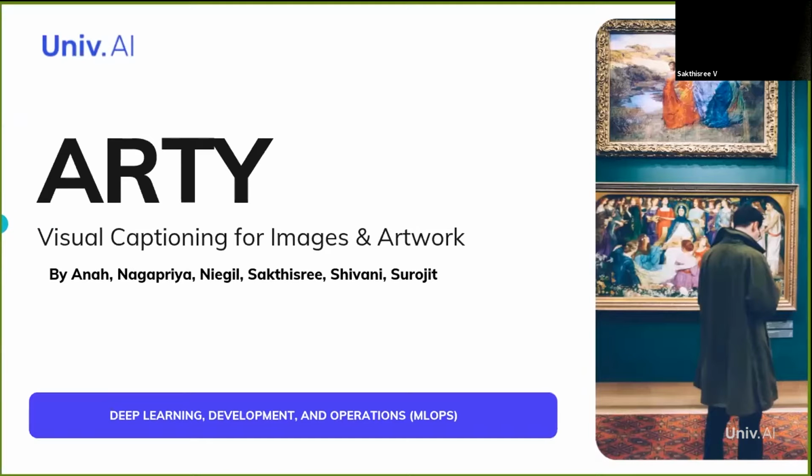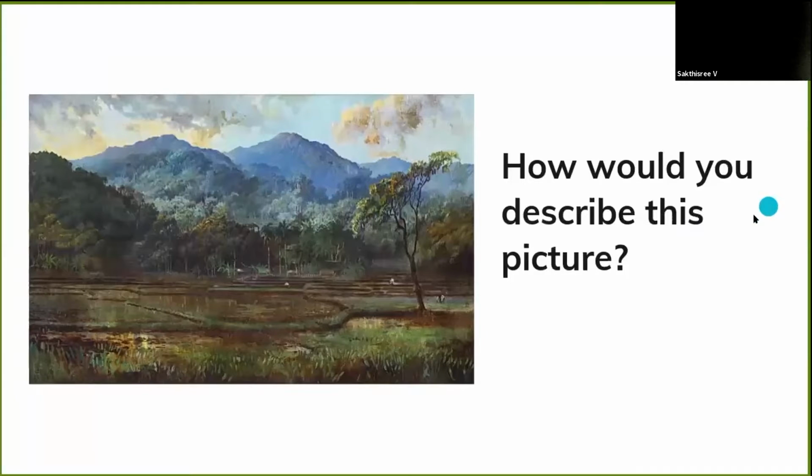We're group one, and the project that we've chosen to do is Arty. The web app is called Arty, and it's basically a visual captioning model for images and artwork. Now, just to start off, how would you describe this picture?